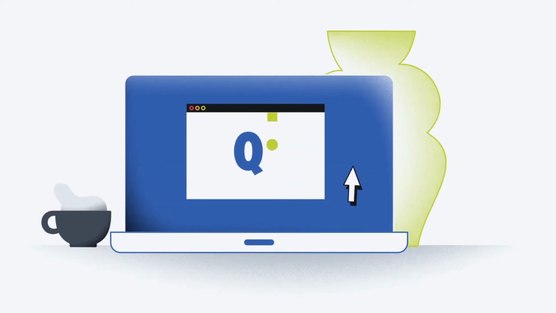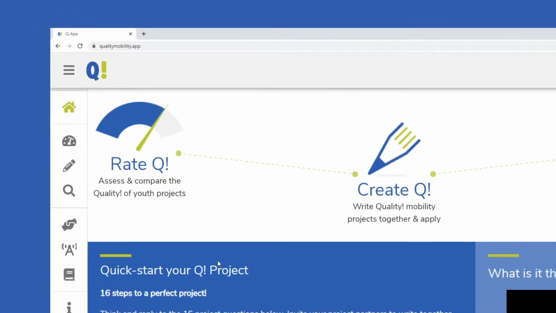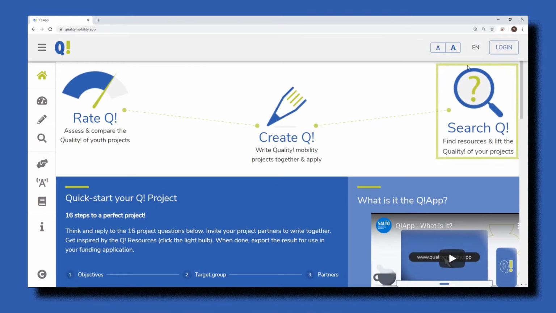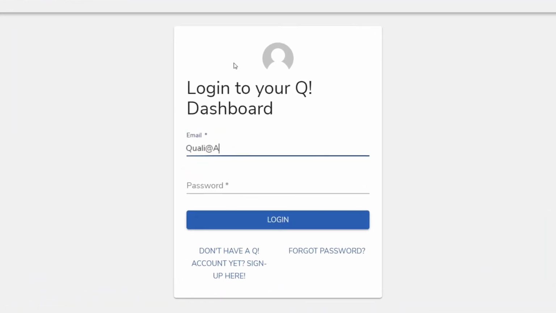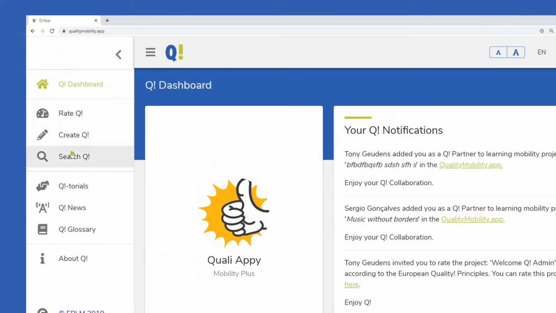Looking for inspiration to make your international youth projects even better? In the Q app, you will find hundreds of bite-sized resources to make your project Q. You can click Search Q when you are not logged in, or log in first for more options and select Search Q from the sidebar menu.